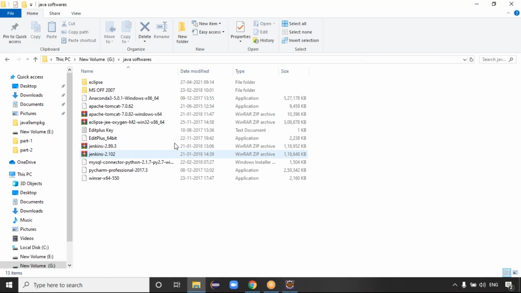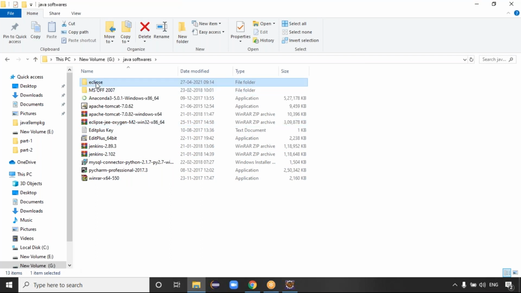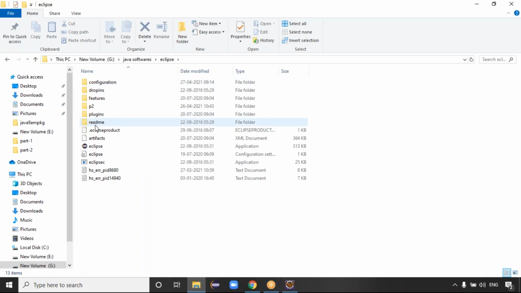Guys, once you download Eclipse IDE, you'll get the Eclipse Java version, guys. Once you extract this, you'll get the Eclipse folder like this. Once you open the Eclipse folder, here you'll get the Eclipse symbol, right? This is the symbol of Eclipse, guys, an exe file basically. Just try to open the exe file to get the data, right? This is my exe file, guys.